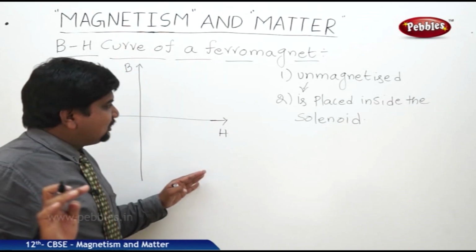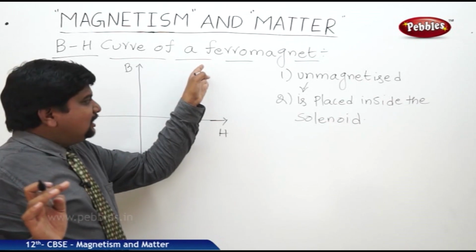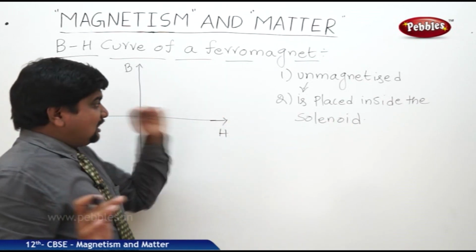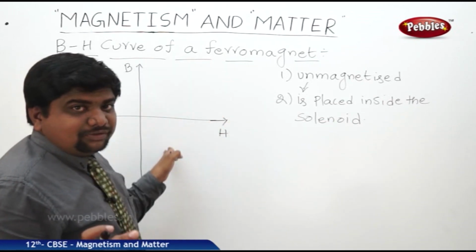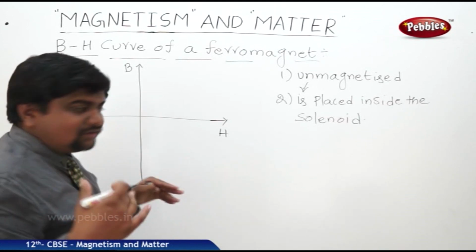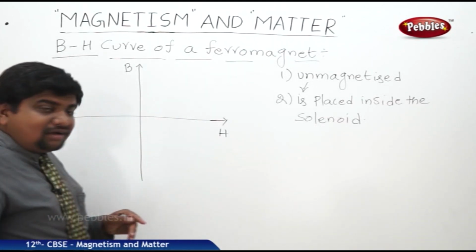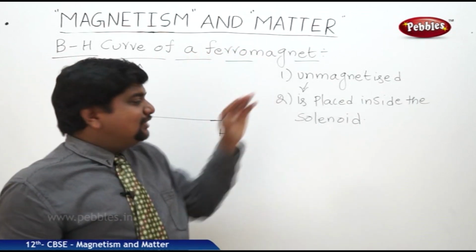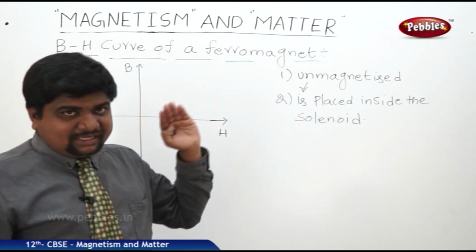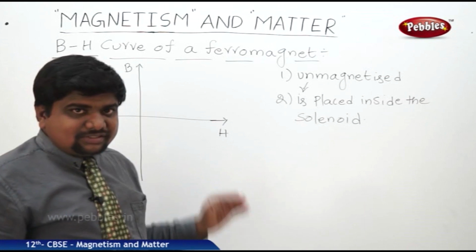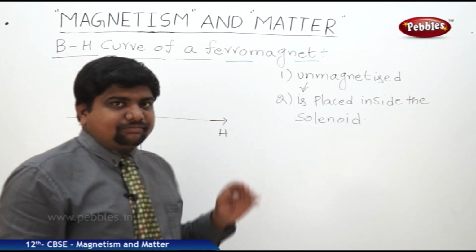From there onwards, if you remove the magnetic field, it won't come to zero in a very quick moment. It takes a lot of time to come to zero because of persistence of the magnetic field in the absence of external magnetic field. So how it will look like, we are going to see.